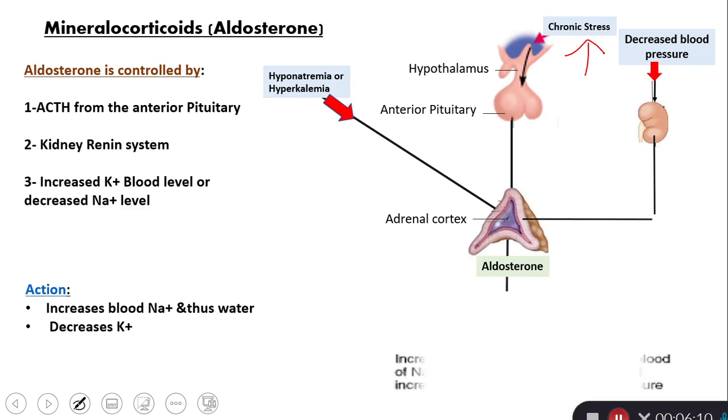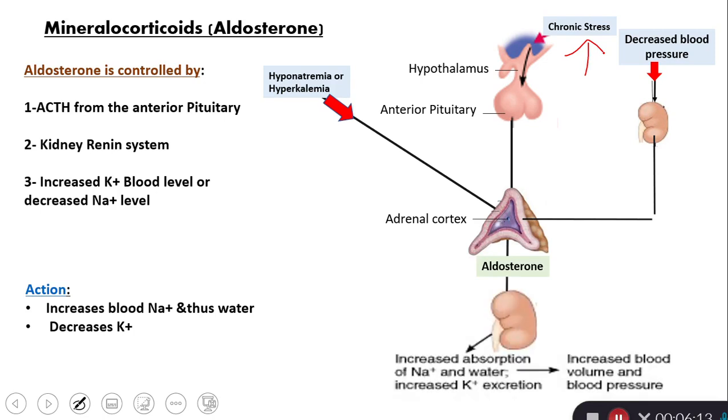What is the action of aldosterone? The aldosterone increases absorption of sodium and water. So sodium and water are retained into the circulation, and potassium is excreted in urine. So it increases blood sodium and decreases blood potassium. As a result of salt and water retention, the blood volume and blood pressure increase. So the chronic stress can lead to hypertension due to that mechanism.